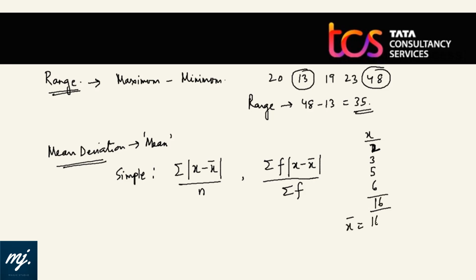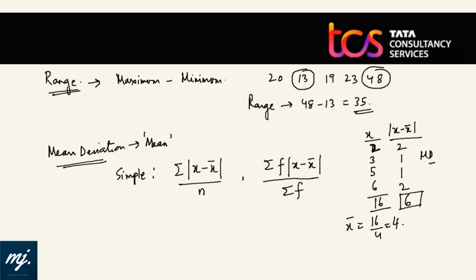Let x bar is 16 by 4, that is 4. Next we will calculate mod of x minus x bar. 2 minus 4 will give 2, the absolute value. 3 minus 4 will give 1. 5 minus 4 will give 1. And 6 minus 4 will give 2. Find the total of this, that is 6.